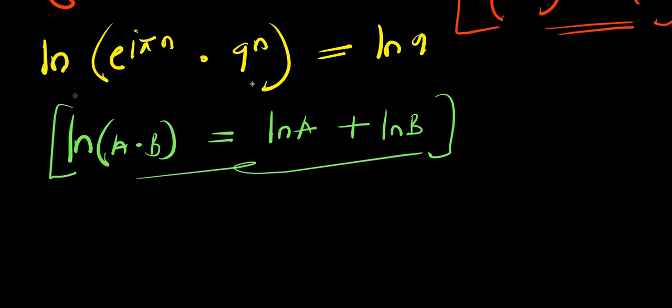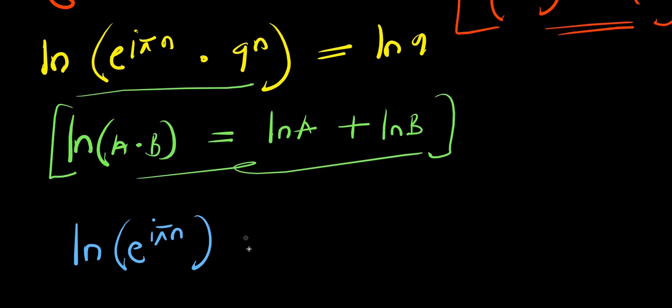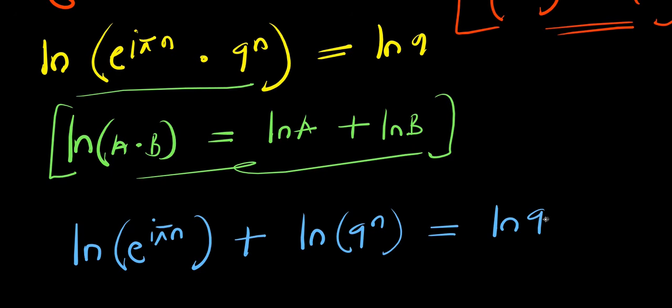Applying this identity right here, we will simply have natural log of e to the power i times pi times n plus natural log of 9 to the power n, and this equals natural log of 9.